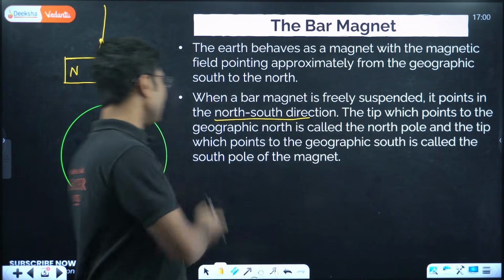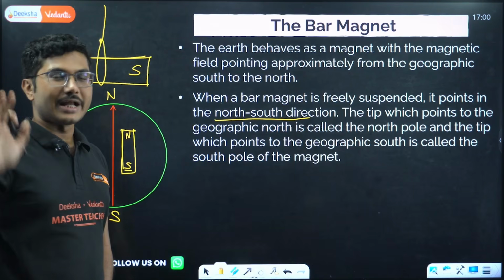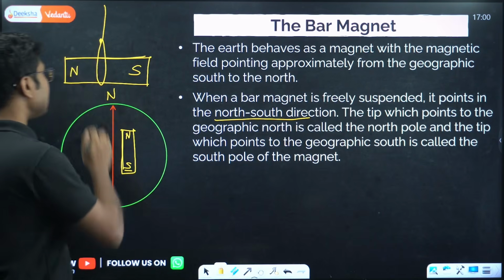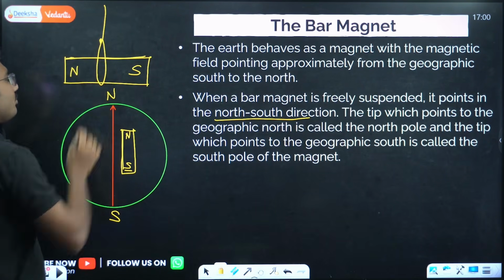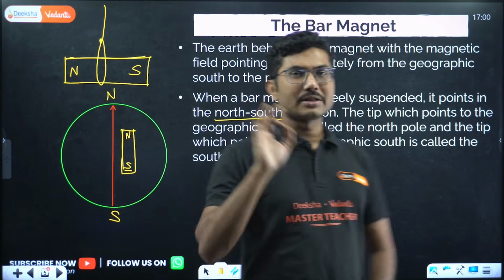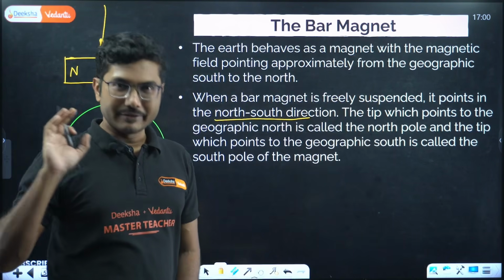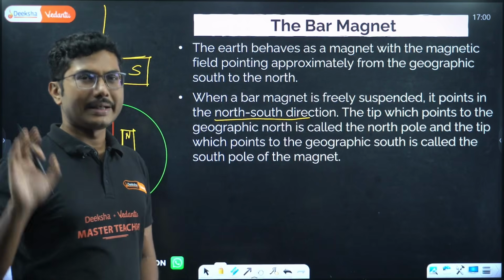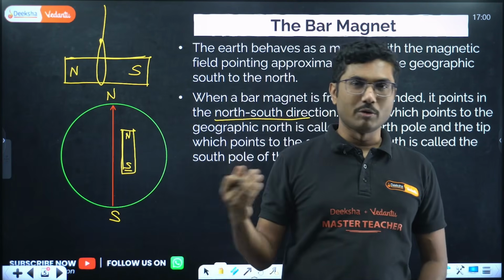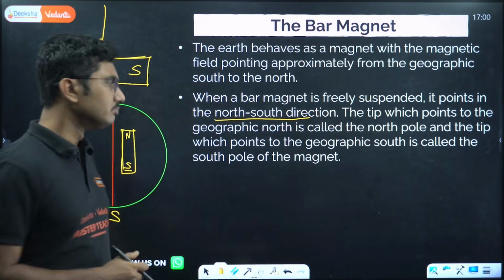So when you hang a magnet, it will show you the actual direction, north and south, and based on that you say this is the North Pole, this is the South Pole. North Pole is generally denoted with a red color. If you see a magnet, generally north and south is not written over it. One half of the magnet is painted red, and the other half is painted, say, black. The red color represents the North Pole, and the other half represents the South Pole.